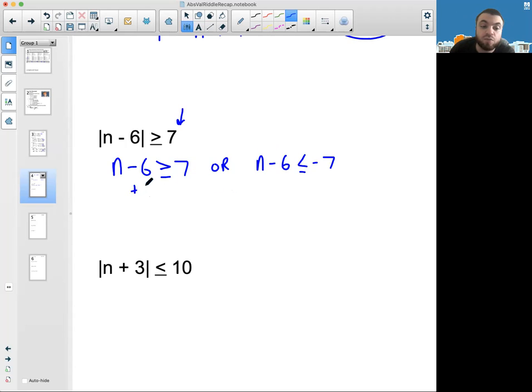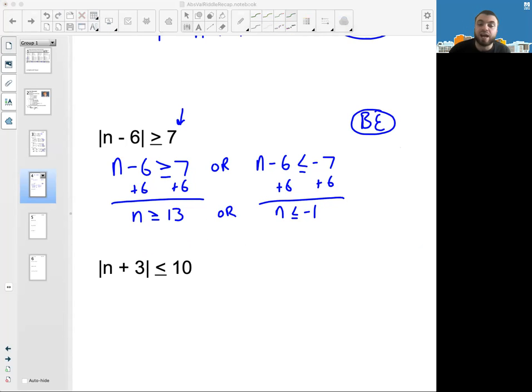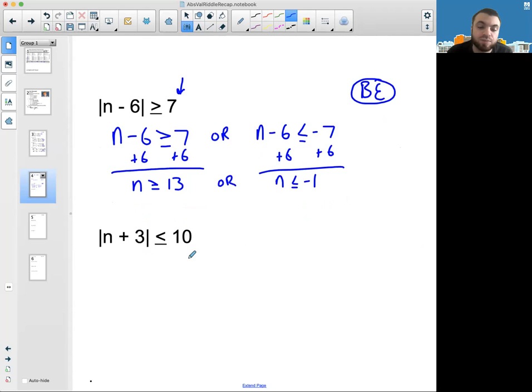Okay, so now we need to solve these one at a time. So I'm going to plus 6, n is more than or equal to 13. The or will stay or. I'm going to add 6. And again, as with equations, how you get n alone or whatever letter it is alone is the same for both pieces. Okay, so either n is more than or equal to 13 or n is less than or equal to -1. And that is going to go with BE. And actually, it turns out is in exactly that order.